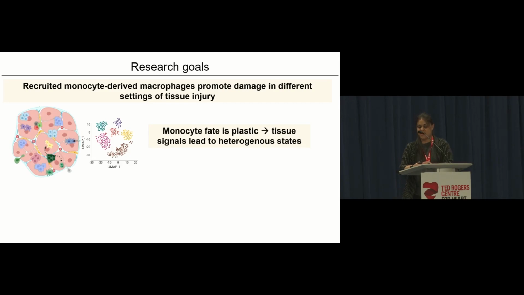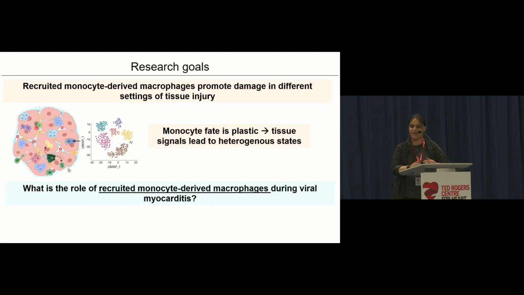And so my goal for this project was, it seems simple, but it could be a lot more complex. And so the question that I've asked is, what role or what side do these monocyte-derived macrophages take in viral myocarditis? Are they pathological, or can they actually possess cardioprotective functions?